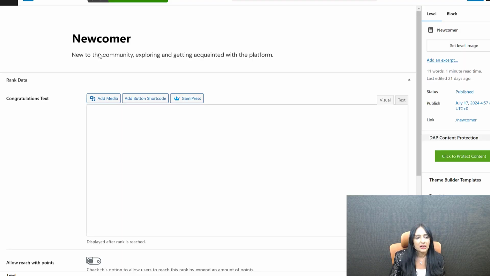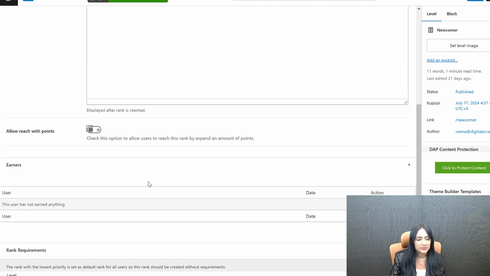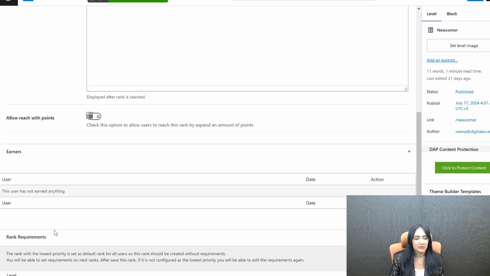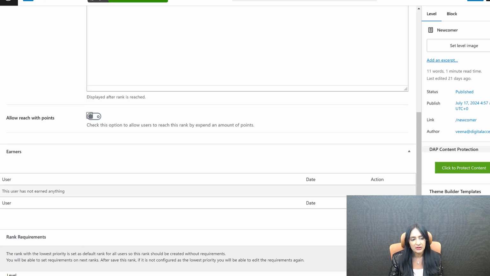So you can see I've just given it a name and description. There's nothing here for rank requirement. There's no requirement because anyone who joins the site will get this default level. They start at that rank. They start at that level.